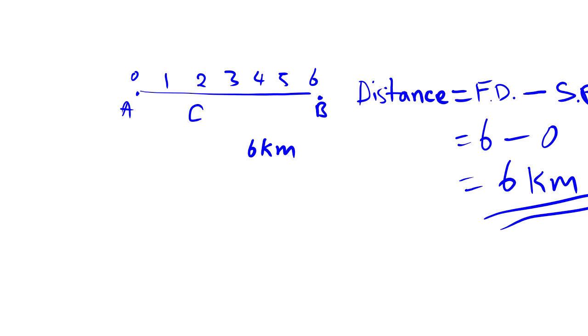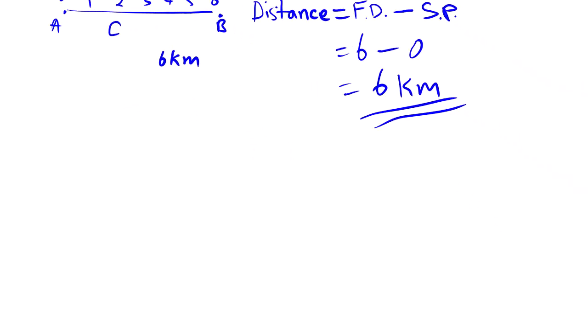When this object moved, then we can calculate the distance by applying this formula. Let me write this for distance. Distance is equal to final destination minus starting point.